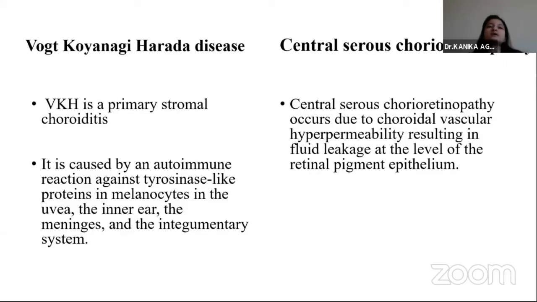So broadly, VKH and CSC are both choroidal pathologies. VKH is a primary stromal choroiditis caused by an autoimmune reaction against tyrosinase-like proteins in melanocytes in the uvea, inner ear, meninges, and the integumentary system. CSC, on the other hand, occurs because of choroidal vascular hyperpermeability, resulting in fluid leakage at the level of the retinal pigment epithelium.